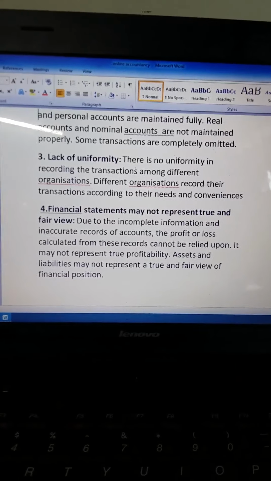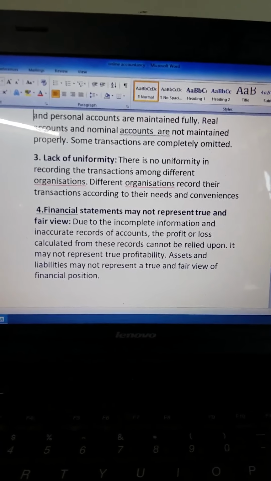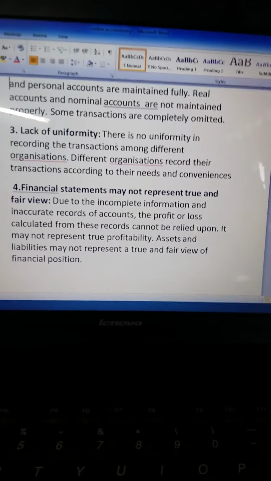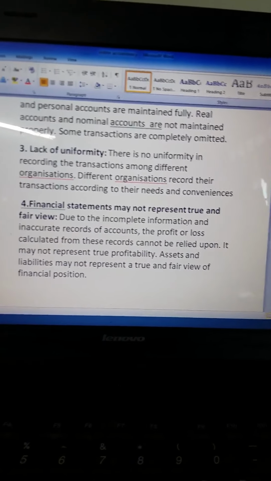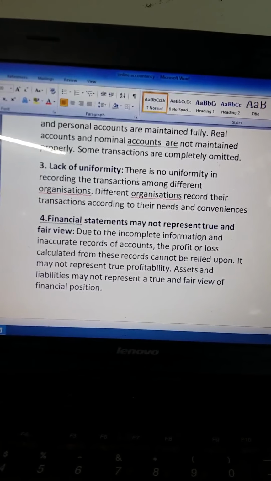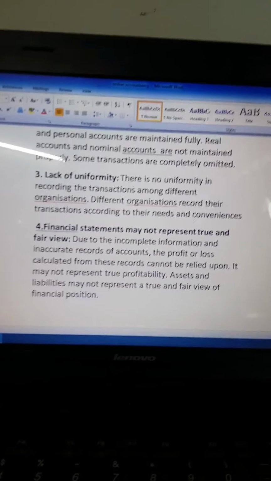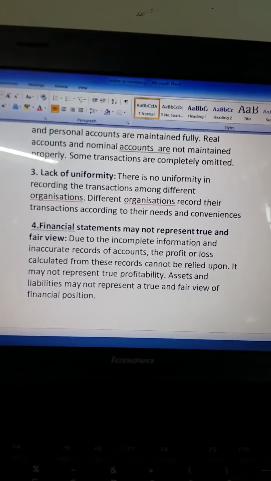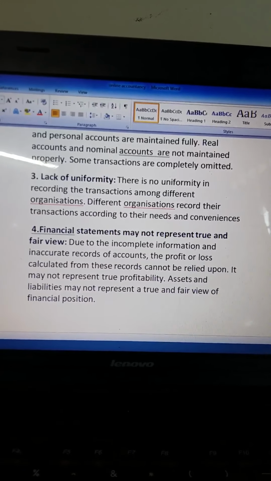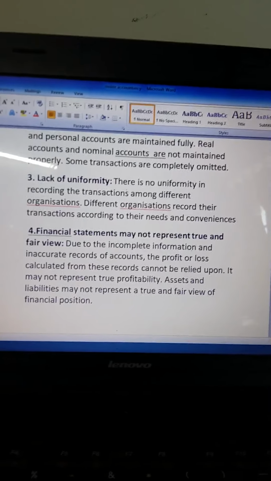Fourth one is that financial statements may not present a true and fair view, because due to incomplete information and inaccurate records of accounts, the profit or loss calculated from these records cannot be relied upon. It may not represent the true profitability. Assets and liabilities may not represent a true and fair view of the financial position.